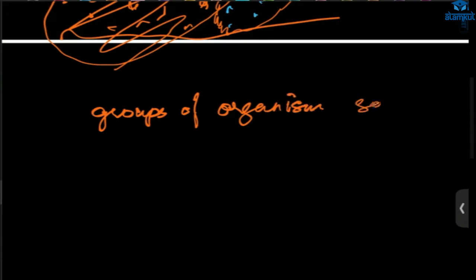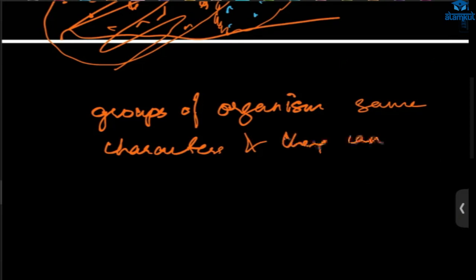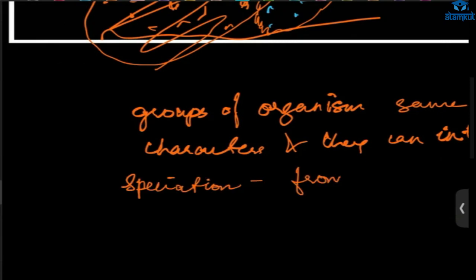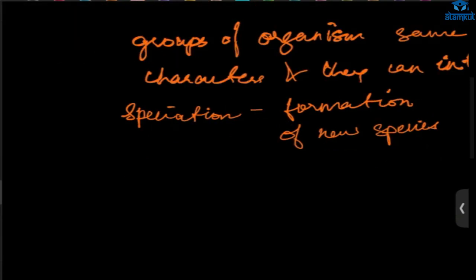What is a species? A group of organisms of the same type, organisms that have the same characters, right? And they can interbreed. That is the condition of a species. And what is speciation? Formation of new species.